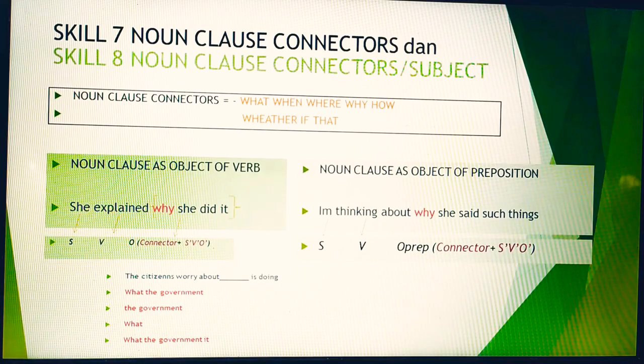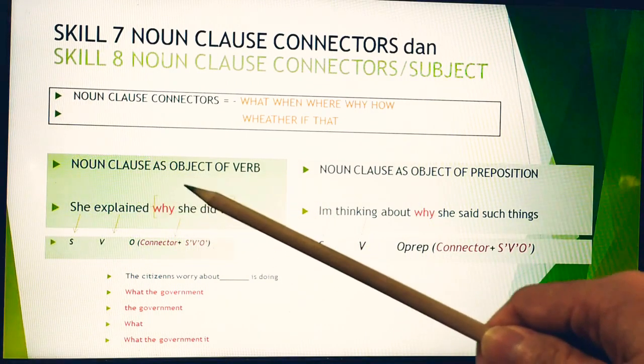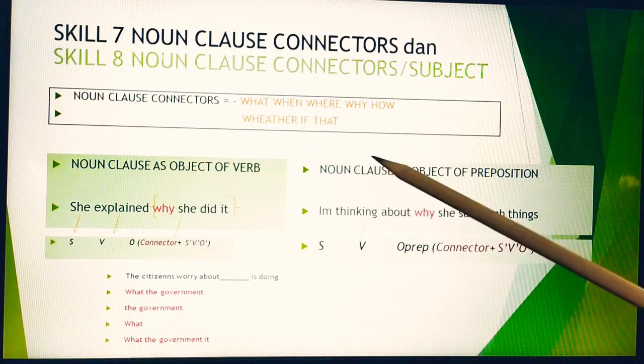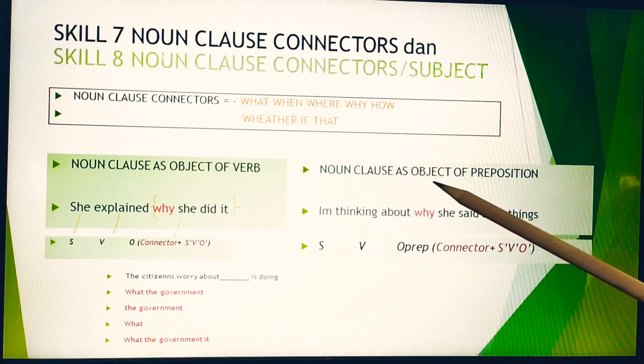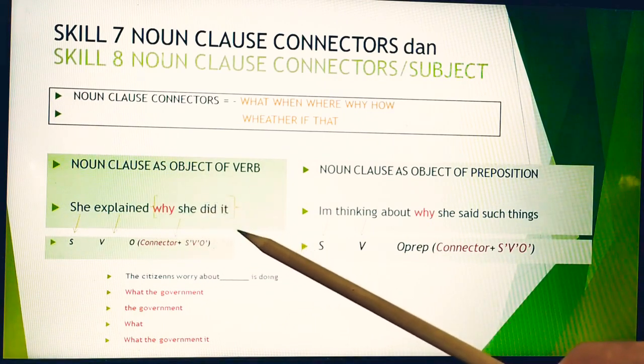Take a look at the examples: noun clause as the object of a verb, and noun clause as the object of a preposition. Take a look at this one: She explained why she did it.